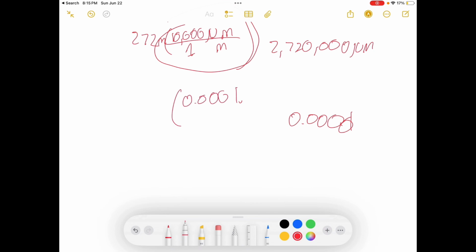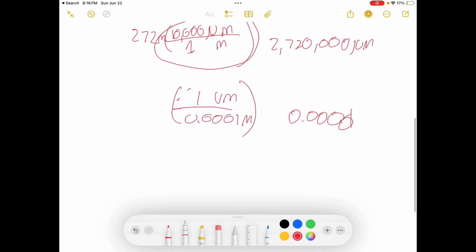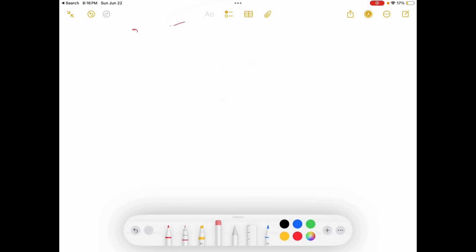That's another way you could do it. However, you can also put 0.000001 on the bottom and 1 on top for micrometers and meters, because 1 micrometer is equal to 0.000001 meters.